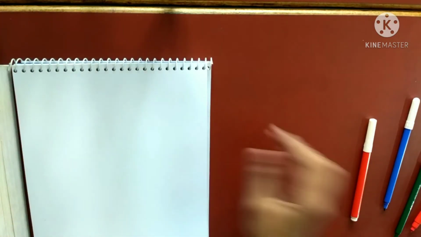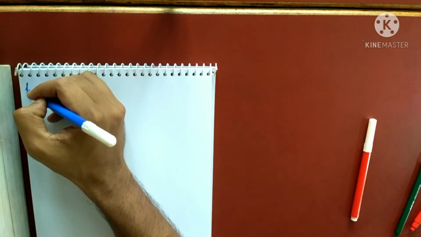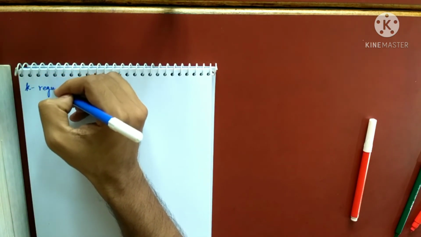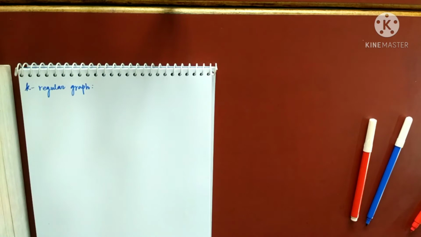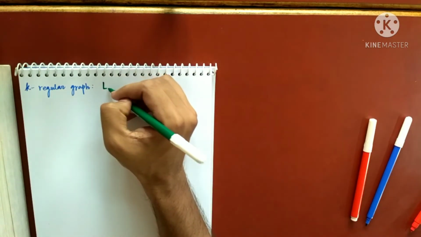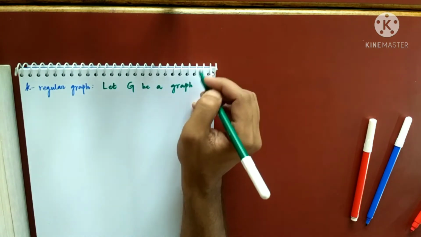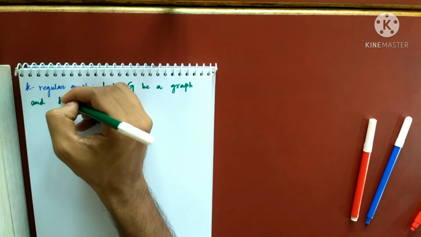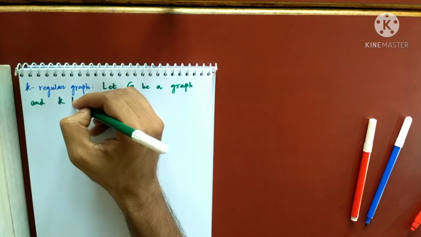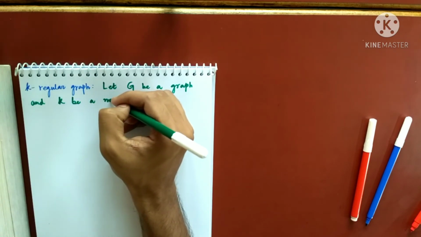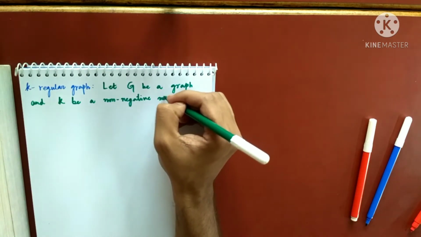So there are so many definitions before we proceed, as I already said in the first lecture. What is the definition of a K regular graph? Let G be a graph and K be a natural number or a non-negative integer. It may be 0 also.